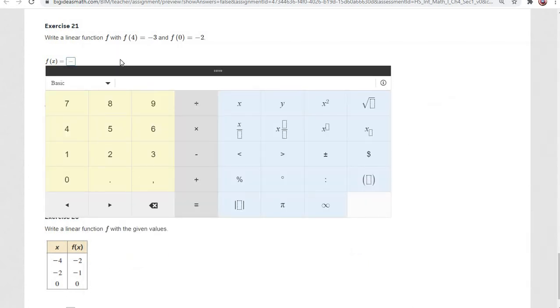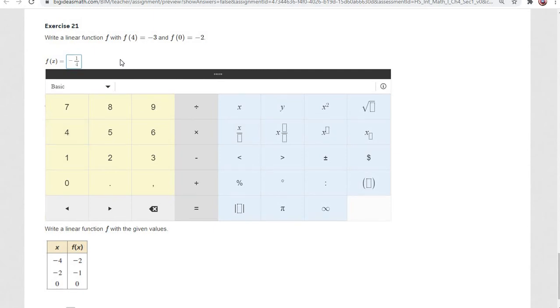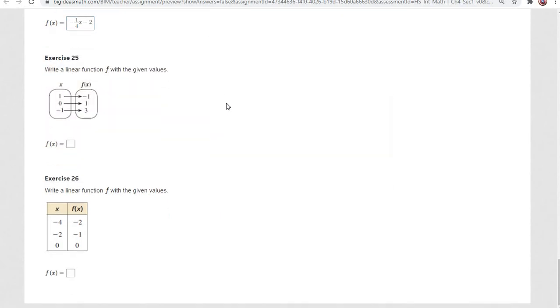So negative 1/4 x. Make sure when you're doing this, you do not put the x down by the bottom number. If you did that on previous ones, make sure you're hitting the check answer button. Maybe you were hitting the check answer button, seeing it was being marked wrong, and you didn't know why. Well, this is one reason why the x goes here, because the entire negative 1/4 is being multiplied by x. If you put it down here, that means 1 divided by 4 times x, and that's not what we're doing here. So here the x is 0, our y is negative 2, so negative 1/4 x minus 2 is our equation on this.